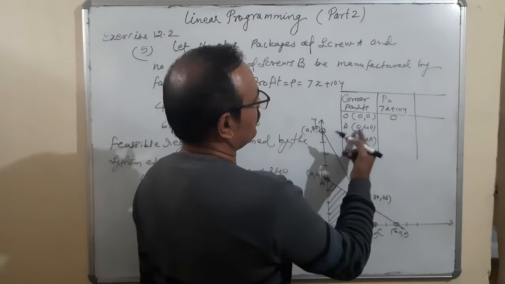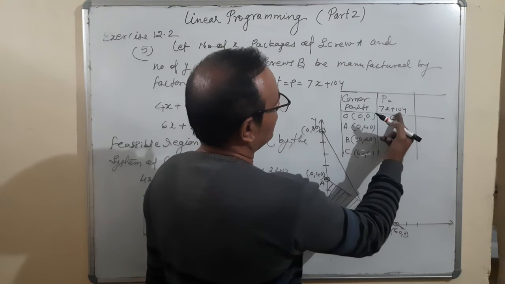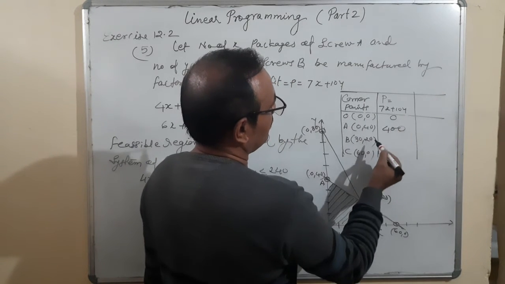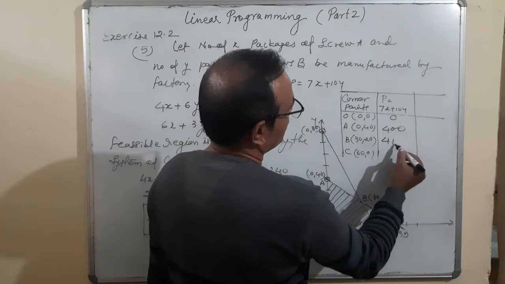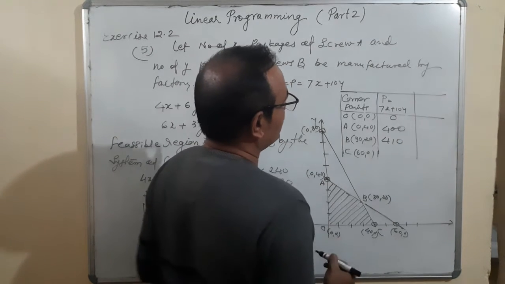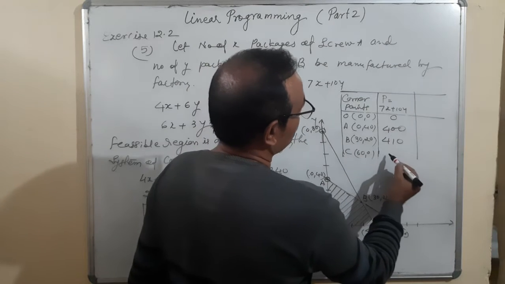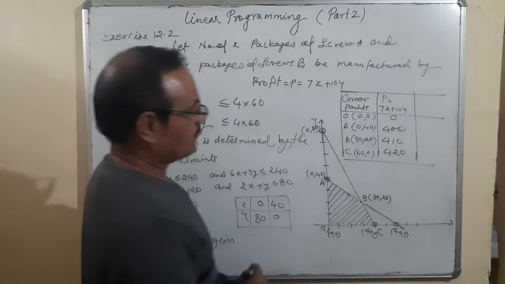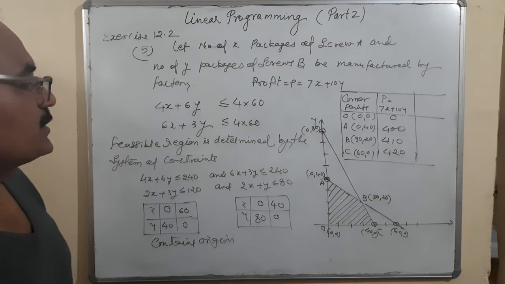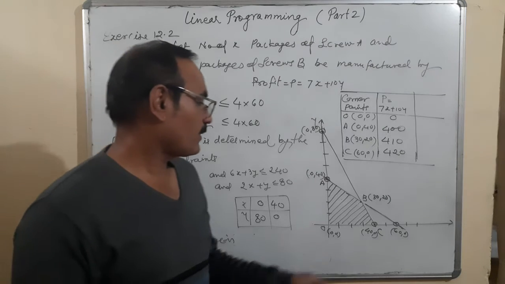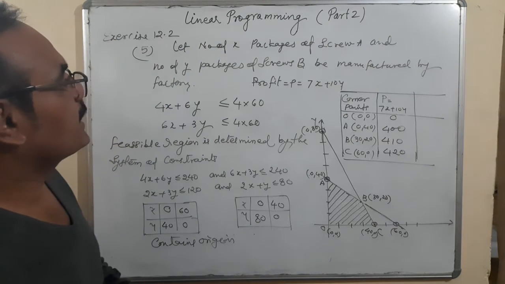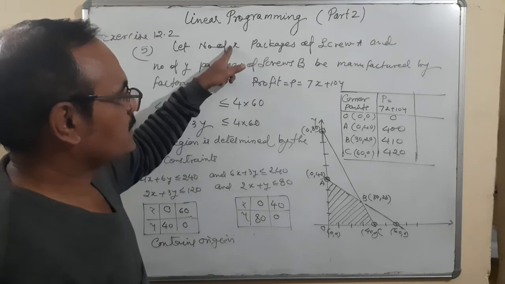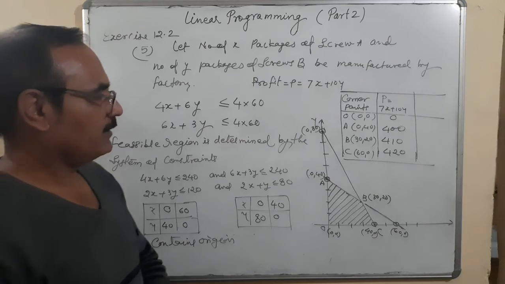0 comma 40, it is 40 multiplied by 10, it is 400. Third is 30, 20: 7 3 are 210, and it is 200, so it is 410. It is 7 6 ja 42, 420. Okay. Surprise. So the result is 60 comma 0. That means the number of packages of SKU A type is 60 and B type is 0, then you are getting the maximum profit.